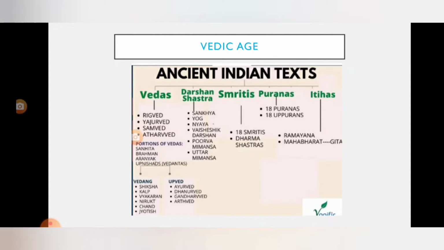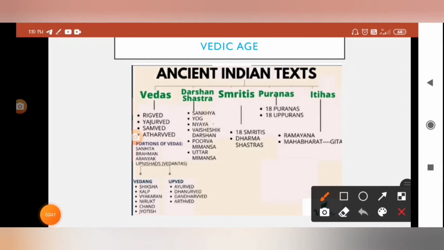Let's start the Vedic age. I'm going to explain it through this chart as a mind map, about the Vedic era in brief. In detail I'm going to explain in my further PPTs. The Vedic era is known through textual evidence as well as archaeological evidence, like excavations conducted in Punjab, UP and northern Rajasthan.